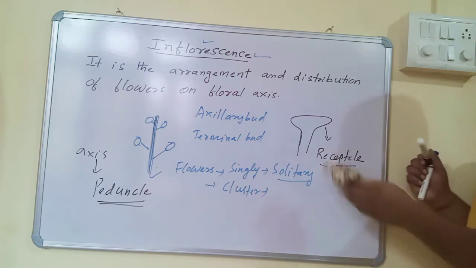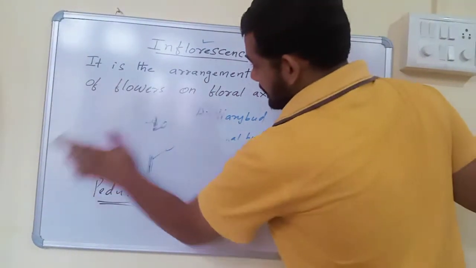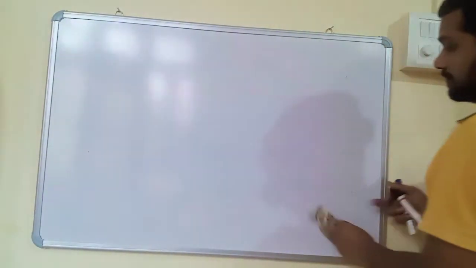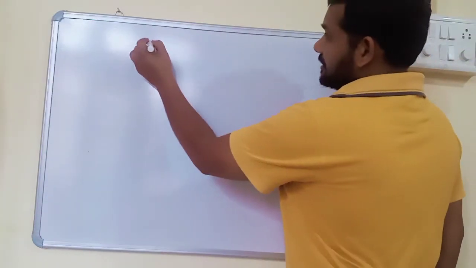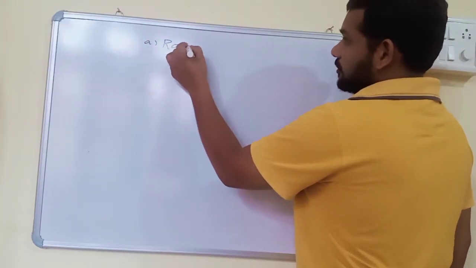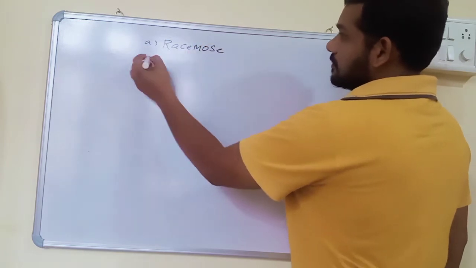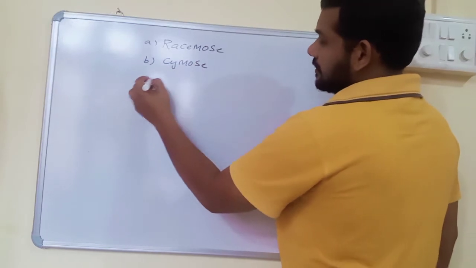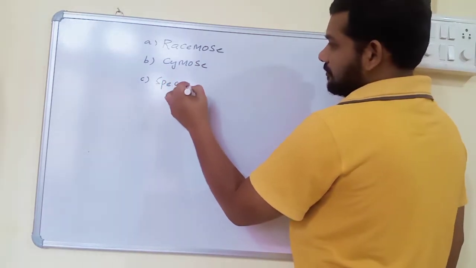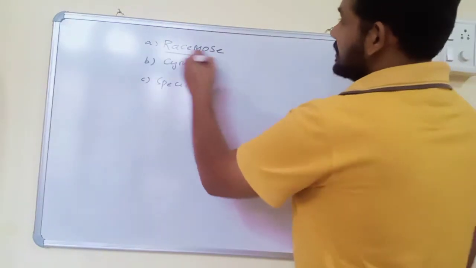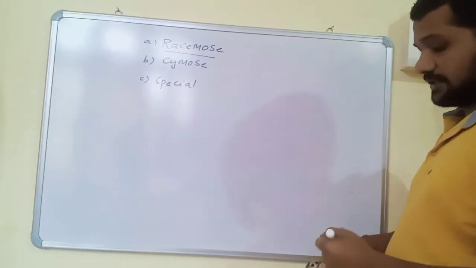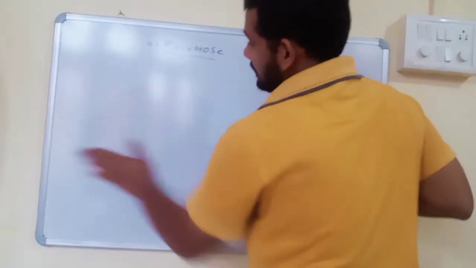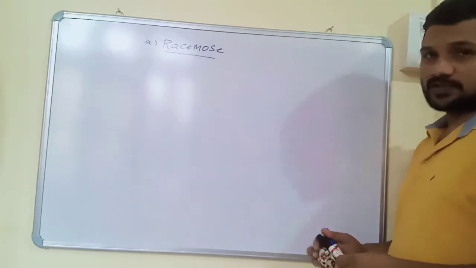And inflorescence is mainly classified into three types. Inflorescence is of three types: racemose inflorescence, cymose inflorescence, and special inflorescence. In this video, we will discuss racemose inflorescence. So firstly, it starts with racemose inflorescence.